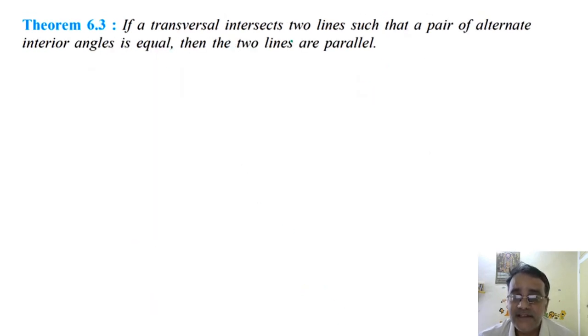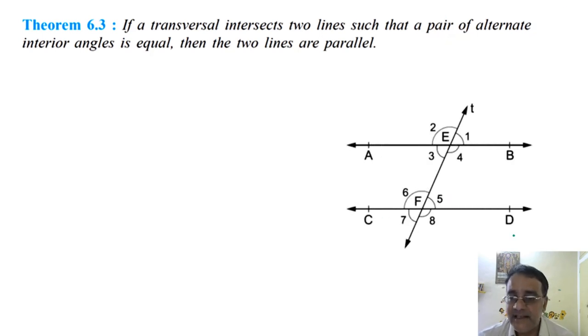If a transversal intersects two lines such that a pair of alternate interior angles is equal, then the two lines are parallel. This is the converse of the previous theorem. Okay? So in 6.2 we proved that if the lines were parallel, then alternate interior angles were equal. Now here alternate interior angles are equal, it is given, and we have to show that the lines are parallel. So we'll start with the given.